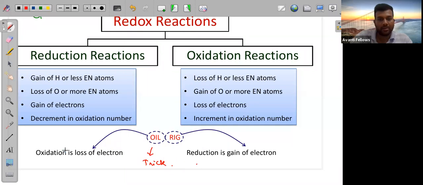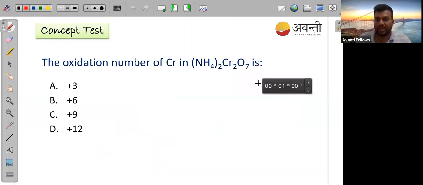Here is a good question, and let me tell you what it is asking. You have to find the oxidation number of chromium in this compound, using the oxidation numbers already known for oxygen and NH4. I want this answer in the chat. You all have 1 minute, try to find it out and tell me what the oxidation number of chromium will be.